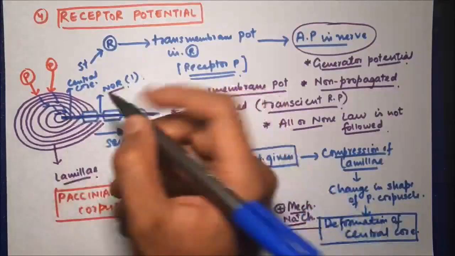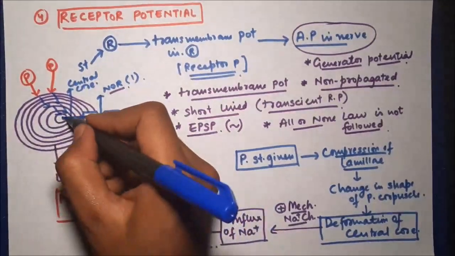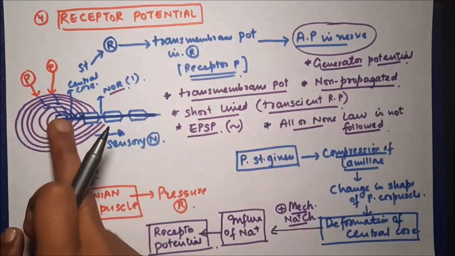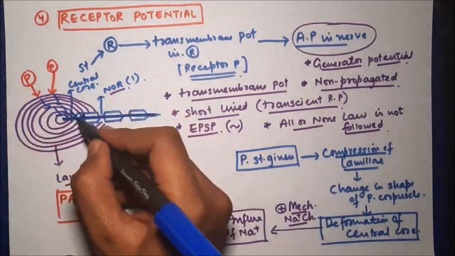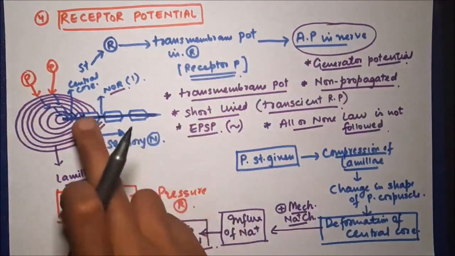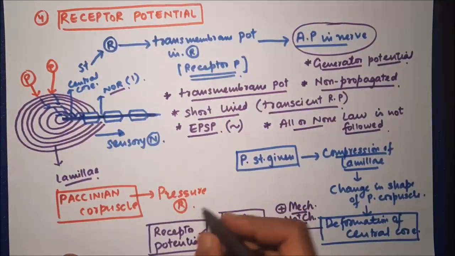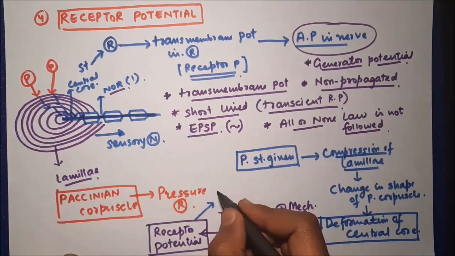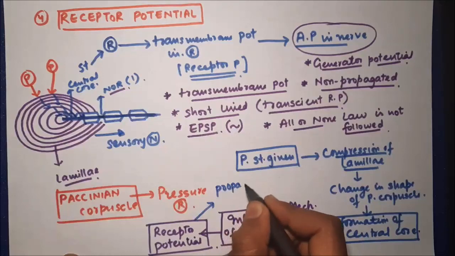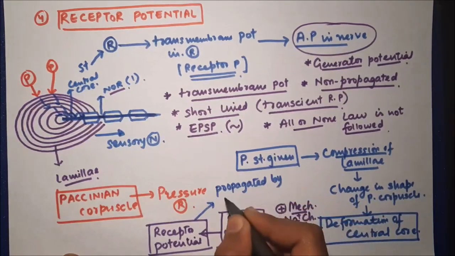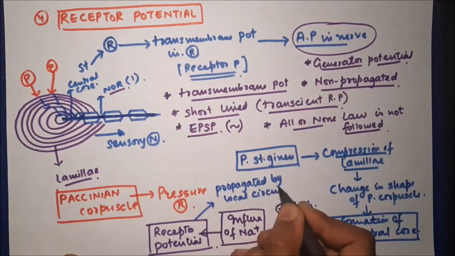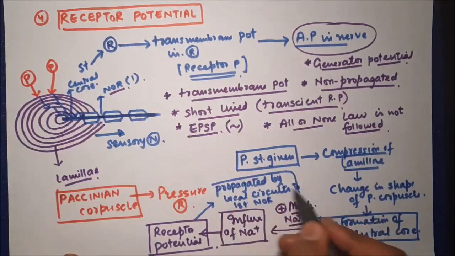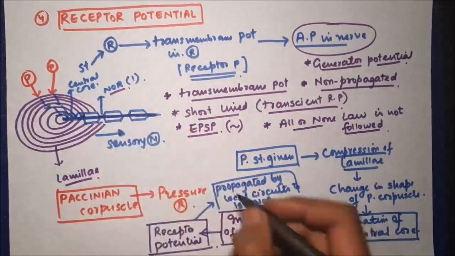Now, how will this receptor potential cause generation of action potential in the nerve? This receptor potential will form local circuits of currents, and it will reach the first node of Ranvier. It will not be propagated as an action potential propagates in a nerve fiber, but by local circuits of currents.